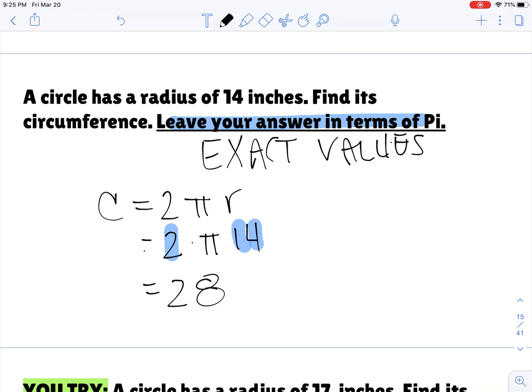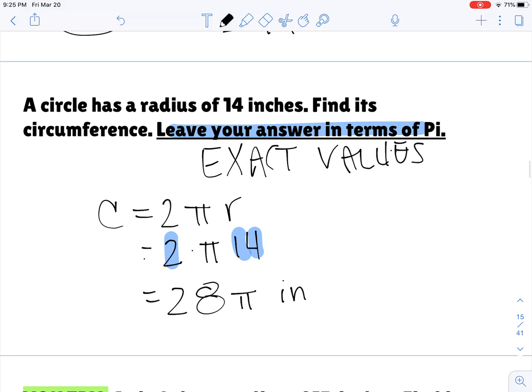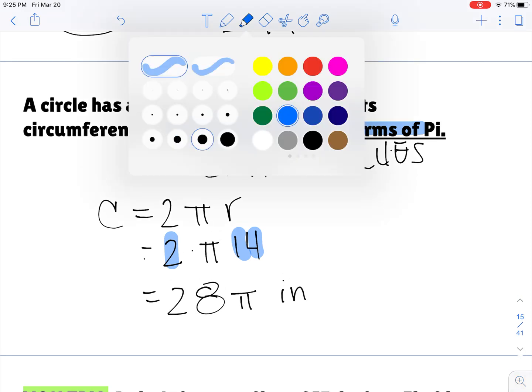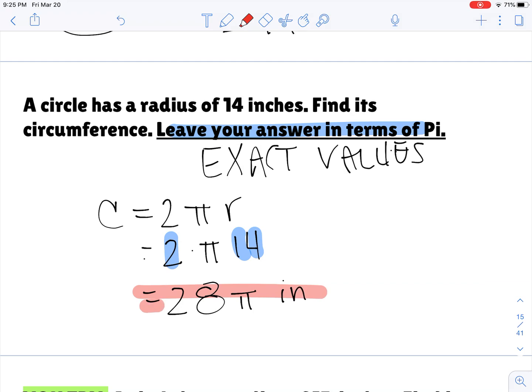To leave it in terms of pi, you always multiply all the numbers together, do all the rest of the math, except putting pi into your calculator. You don't want to put pi in your calculator. I just multiplied 2 times 14. We tack that pi symbol right at the end, and then we would write inches. This is your final answer here. 28 pi inches is an exact measurement of that circumference.